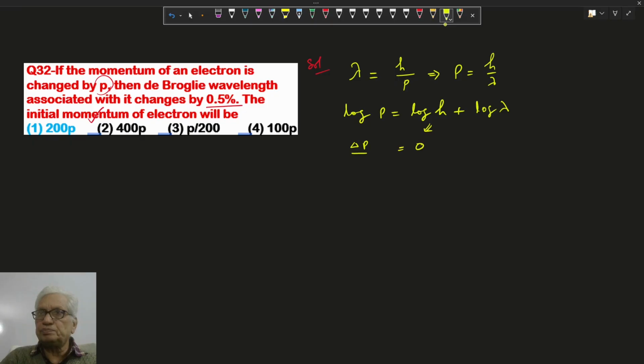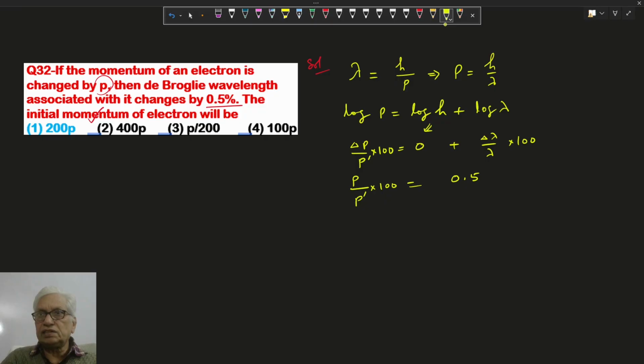The delta P upon P and delta lambda upon lambda in percentage, 100. Here the wavelength change is 0.5% and delta P is P. Let the original value be P dash.